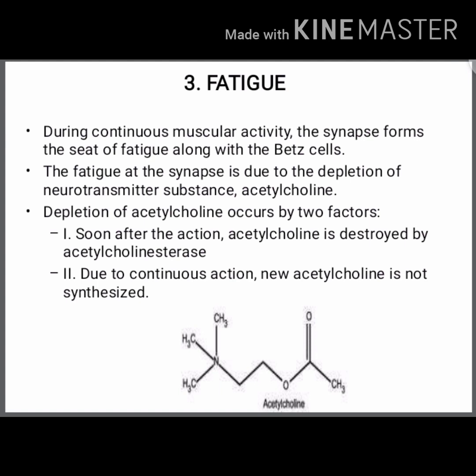Second, due to the continuous action, new acetylcholine is not synthesized because of the continuous release of acetylcholine. In the first one, the action happens simultaneously, so acetylcholine is destroyed frequently.